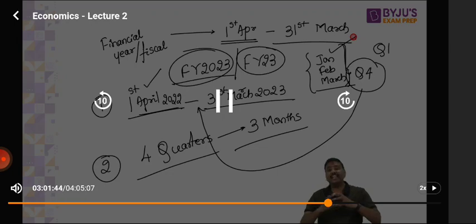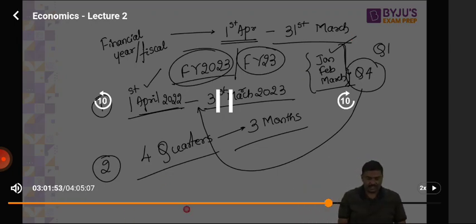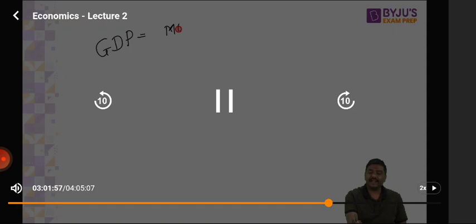And that is point number 1. So whenever you come across the term GDP, remember this, they're talking about the market price of all the final goods and services which are produced in India. You'll also come across the term GDP growth rate.